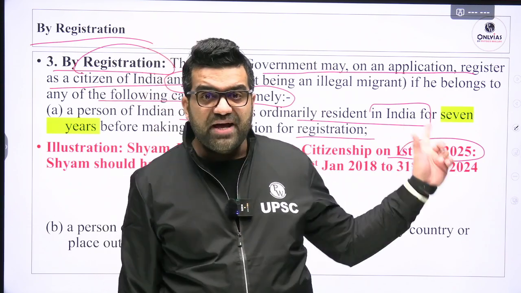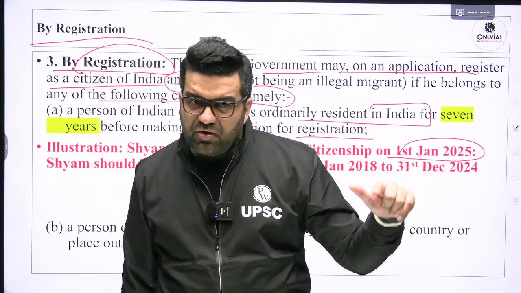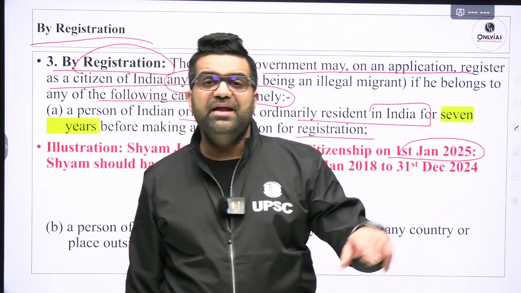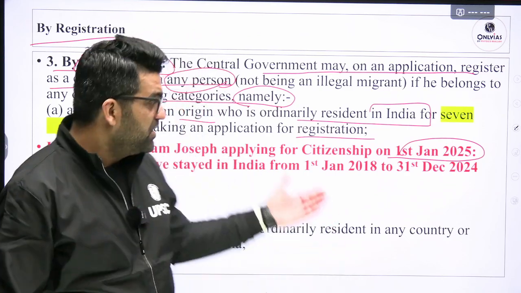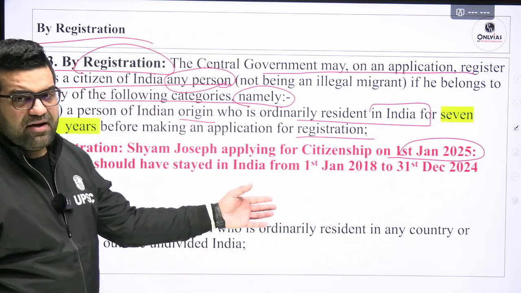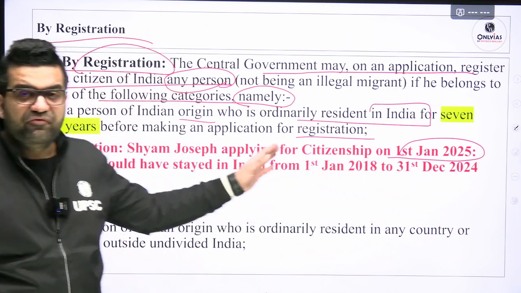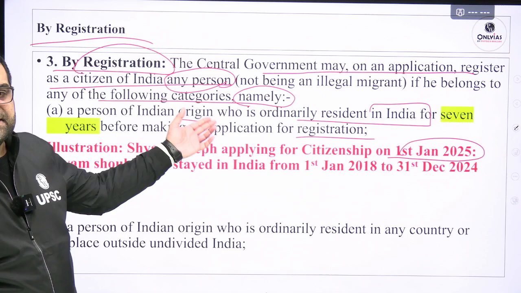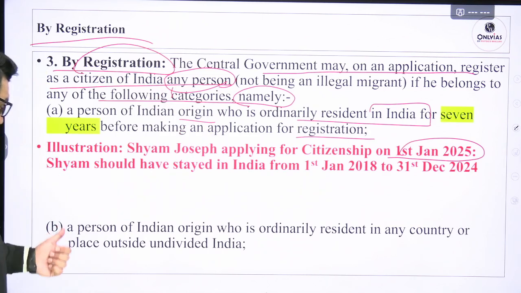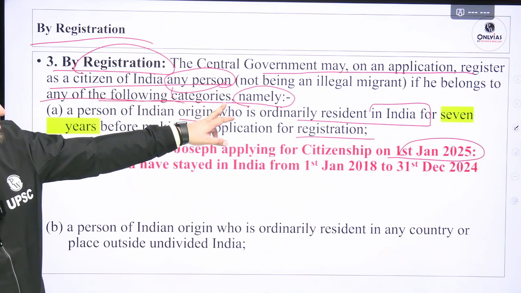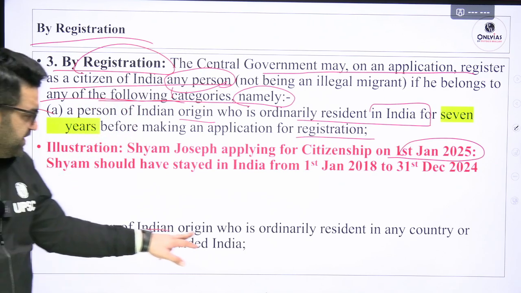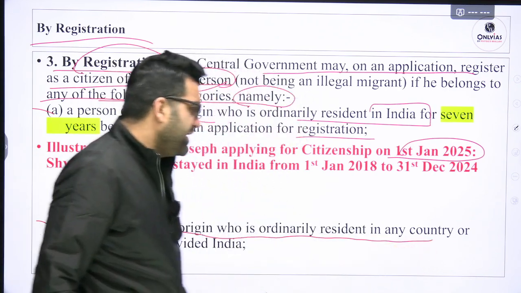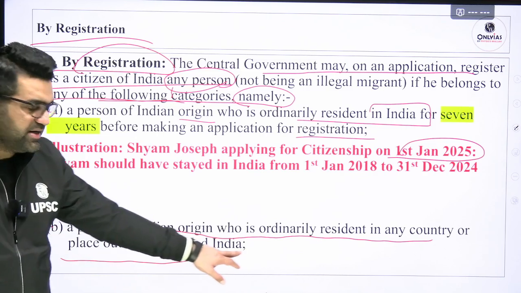Right? But the PIOs, persons of Indian origin, OCIs, they can move around India freely. They do not require visa every time they come here. So this is how they can stay in India for 7 years before they finally apply for Indian citizenship by way of registration. Okay. Second condition, they have to belong to any of the following categories. Category A, then category B, a person of Indian origin who is ordinarily resident in any country or place outside undivided India.